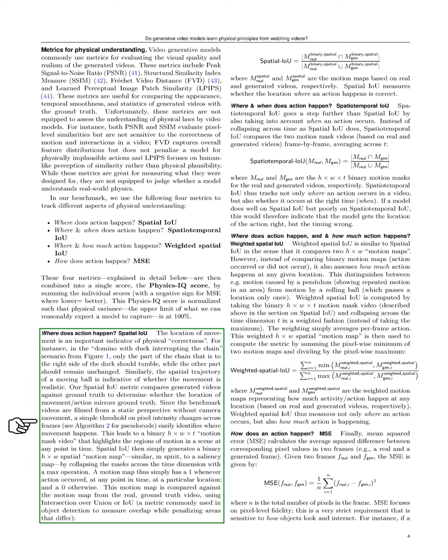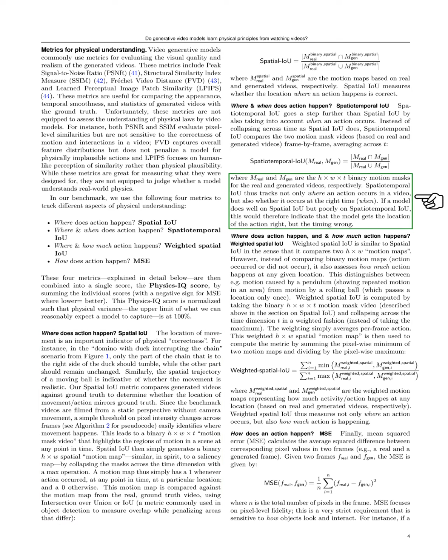Section. Where and when does action happen? Spatiotemporal IOU. In this section, we explore how actions are evaluated in videos using various metrics. First, we introduce spatiotemporal intersection over union, IOU, which goes beyond spatial IOU by considering not just where an action happens, but also when it occurs. Instead of averaging over time like spatial IOU, spatiotemporal IOU compares motion mask videos frame by frame.